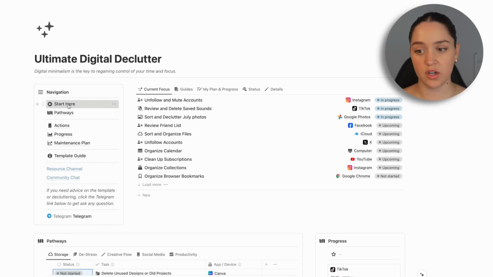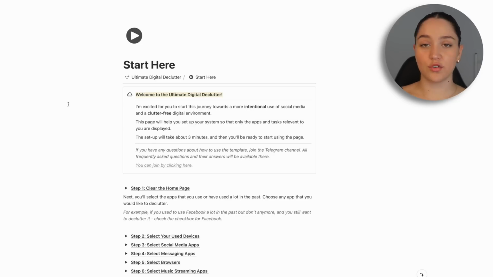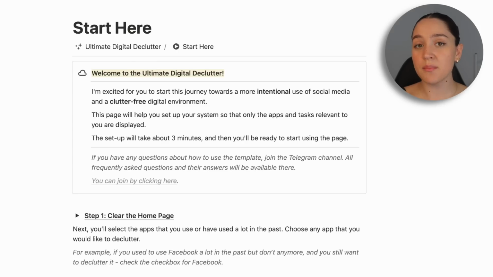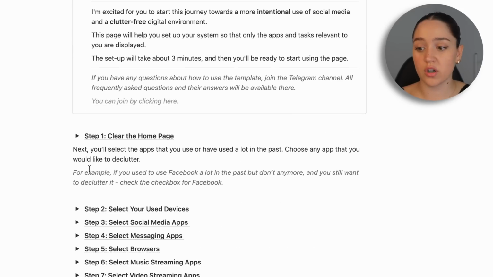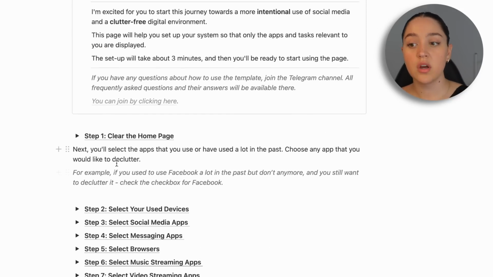So starting with the Start Here page, this is where you go when you first get the template for the first time and you need to set it up. Also, if you want to restart your declutter, so for example, maybe you were decluttering for a whole year and you have a lot of tasks in progress, but you just decided, look, I want to start again. I have a lot of things that I need to declutter. I didn't follow my maintenance plan. I want to restart. This is where you go back to. So I would recommend to not delete this page. Even if you already set it up, I would recommend to never delete this page because if you ever want to restart or you want to add another app, for example, this is where you go.